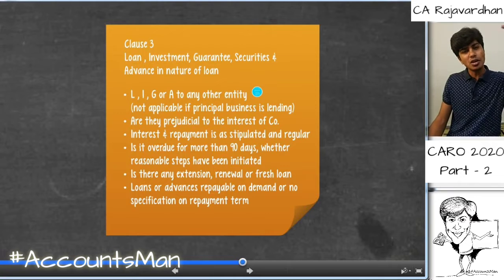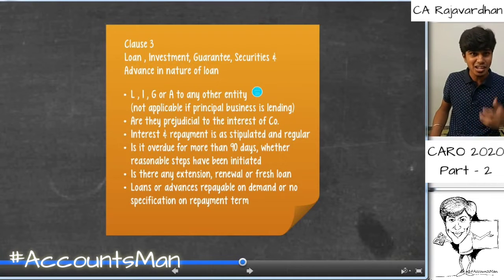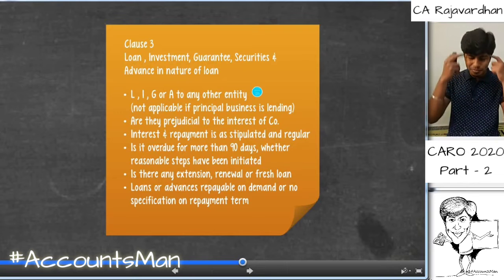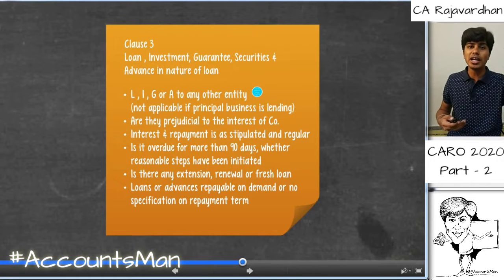So what would happen? The old loan is closed and it is converted into a new loan. As the entry has the same debit and the same credit, it is very difficult to identify. It is very difficult to catch the attention, or even if it does, it doesn't make sense to us in the first place. By doing this, what would happen? The aging schedule will switch from 5 years to 1 day, 2 days or less than a year. And the auditor will not raise a query on this.